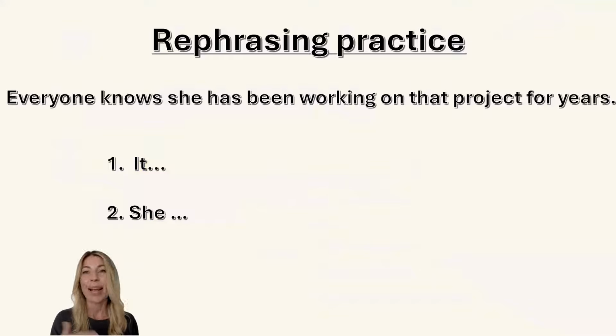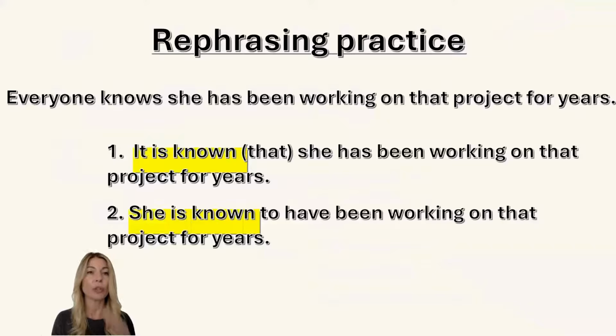Let's look at another one. Everyone knows she has been working on that project for years. In this case, you can see we have present simple at the very beginning, everyone knows. And then we have present perfect continuous. She has been working on that project for years. So if you need to rephrase this sentence, what you should do is to use the first part in the passive form, present passive in this case. It is known, because everyone knows, it's in present, that she has been working on the project for years, and the same sentence as we had in the active part.